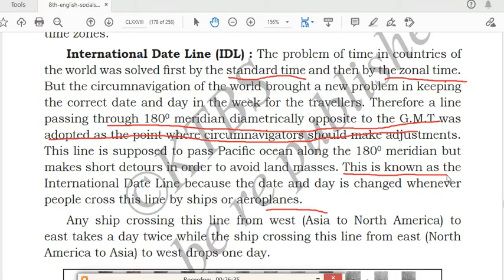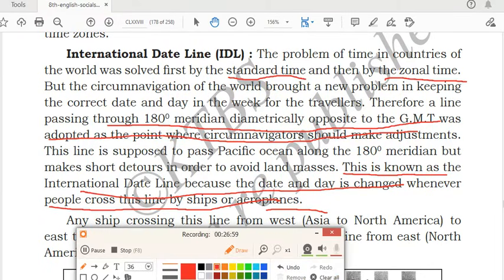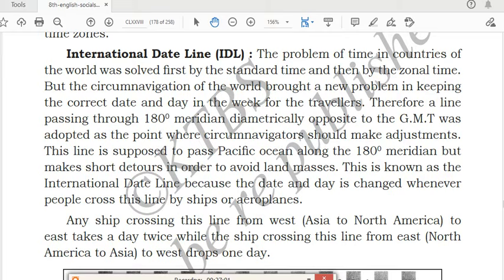So why is this line called the international date line? Because whenever people cross this line by ship or aeroplane, the date and day will change. The line passes through the Pacific Ocean along the 180-degree meridian but makes short detours in order to avoid land masses. Because of that, some changes will be there in the date and day.